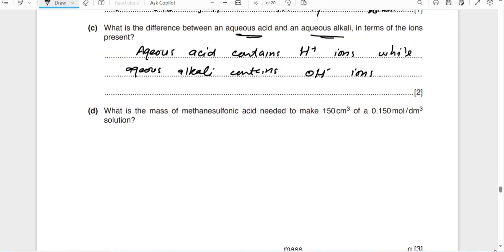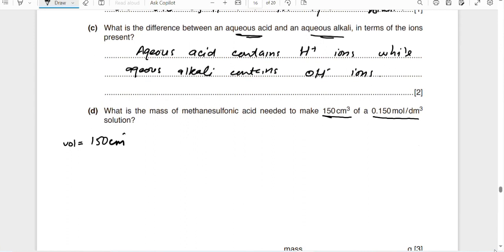What is the mass of methane sulfonic acid needed for 150 cm cube of this concentration of solution? Simple. We have its volume, 150 cm cube.